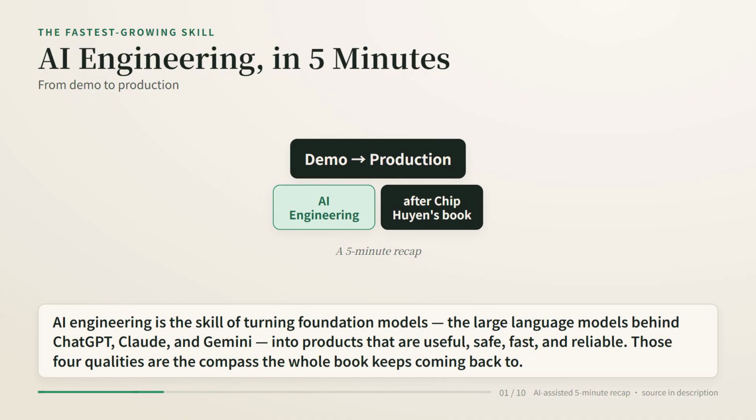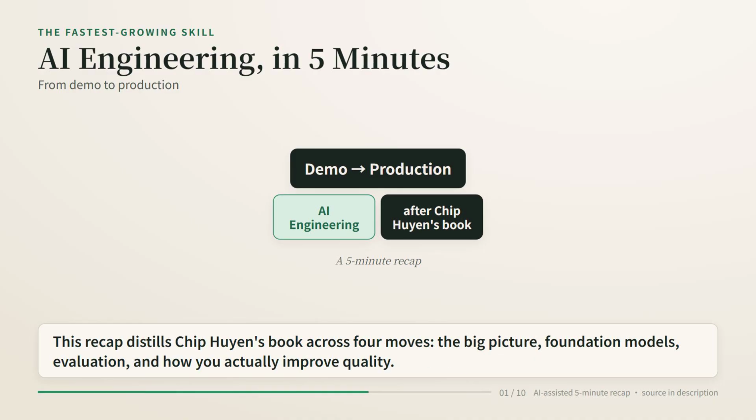AI engineering is the skill of turning foundation models, the large language models behind ChatGPT, Claude, and Gemini, into products that are useful, safe, fast, and reliable. Those 4 qualities are the compass the whole book keeps coming back to. This recap distills Chip Huyen's book across 4 moves: the big picture, foundation models, evaluation, and how you actually improve